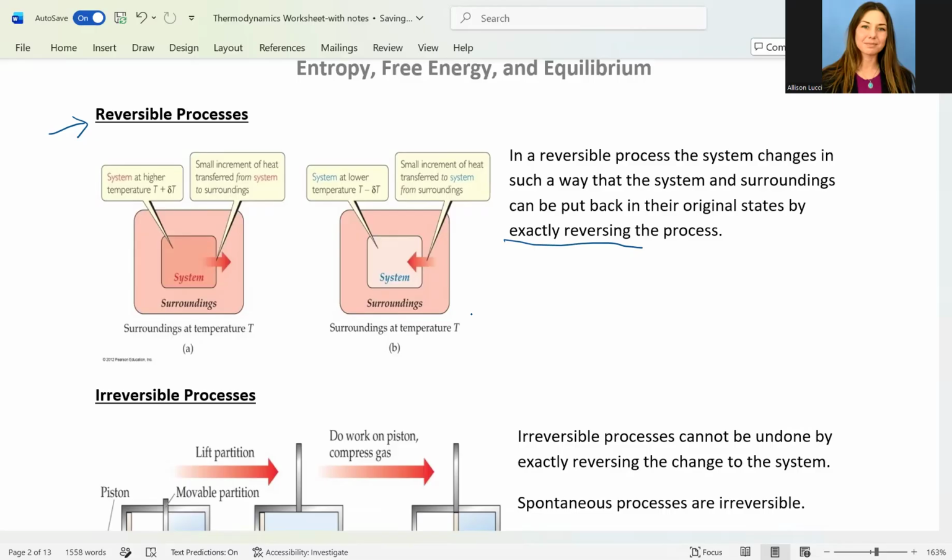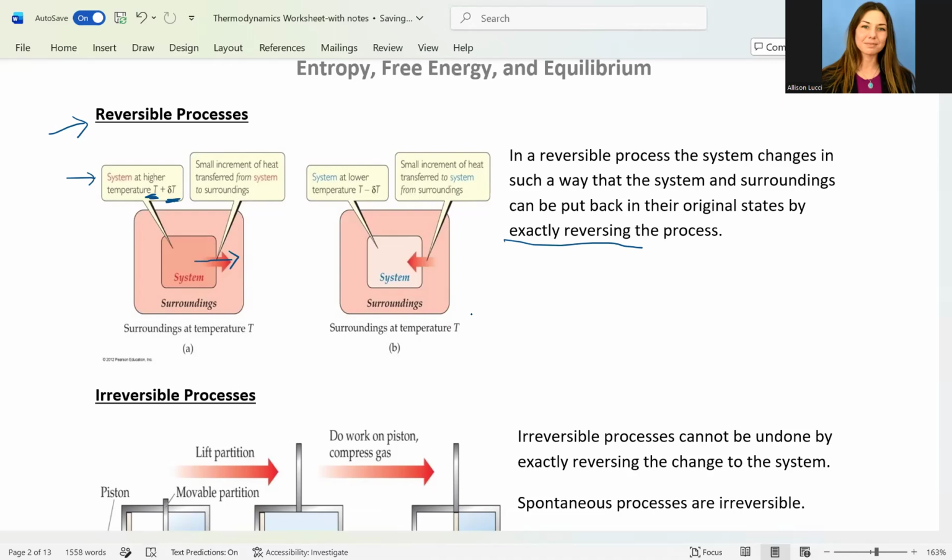Our system is at a higher temperature than the surroundings. So temperature T is our reference temperature, and our system is T plus delta T, this change in temperature. That would imply that to reach equilibrium, the system would pass some energy, some heat, to the surroundings.